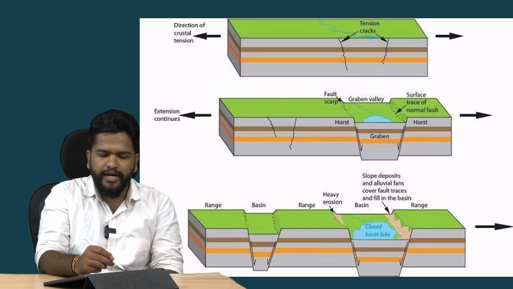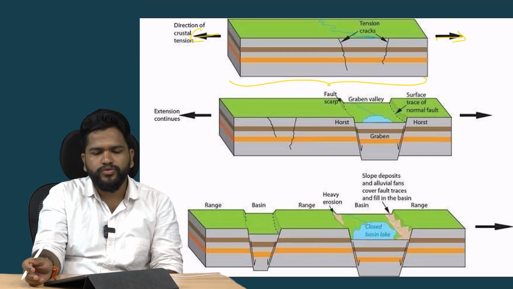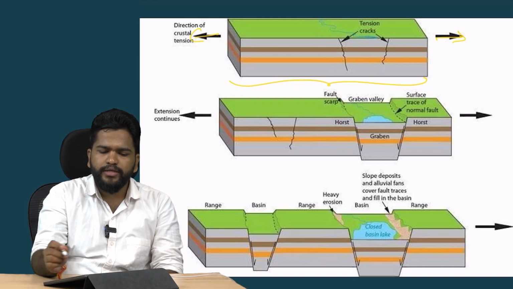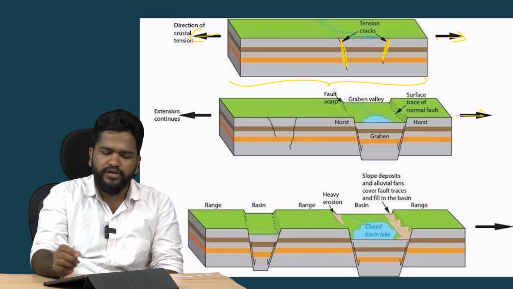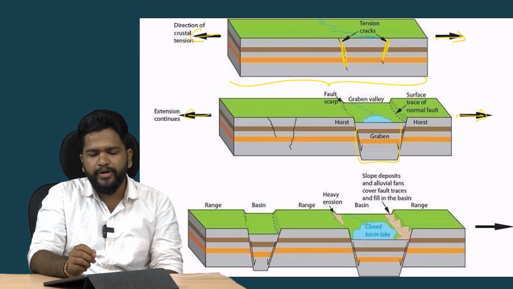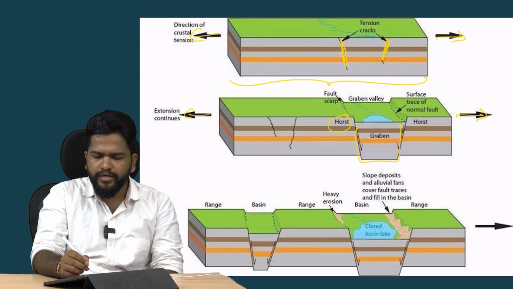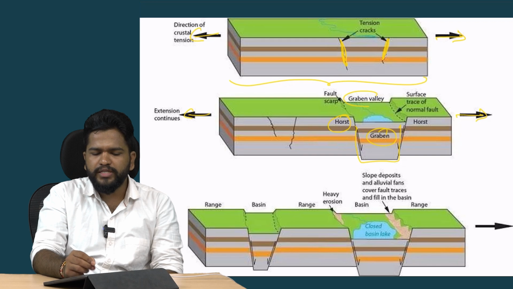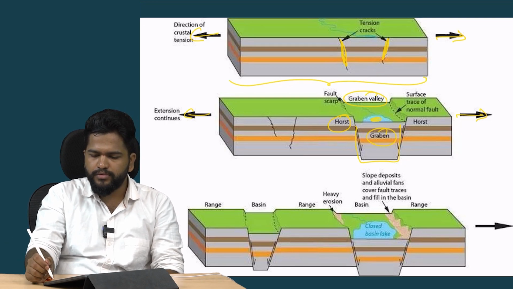There is a land, a total landmass, and there is pressure acting in opposite directions. When the pressure acts, tension cracks or faults are created, and with further application of this force, it leads to the formation of graben and horst. Horst is this part, and this is the graben, also called a graben valley, and sometimes water collects here, called a basin lake or graben lake. This is the diagram for the block mountain.